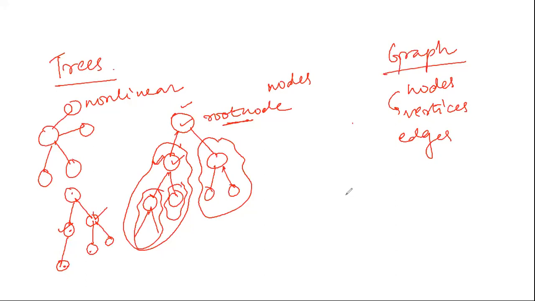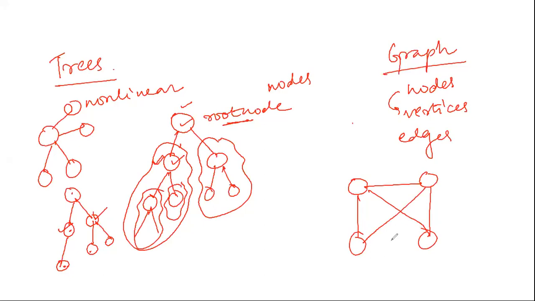But instead of a tree, suppose I have nodes like this. From this I can join this to that, from here I can only join this, and these two can remain disconnected as well. So there is no particular relationship between any nodes. Any type of complex relationship can exist, or we can draw between any type of nodes. So this is the relaxation of graphs with respect to trees.